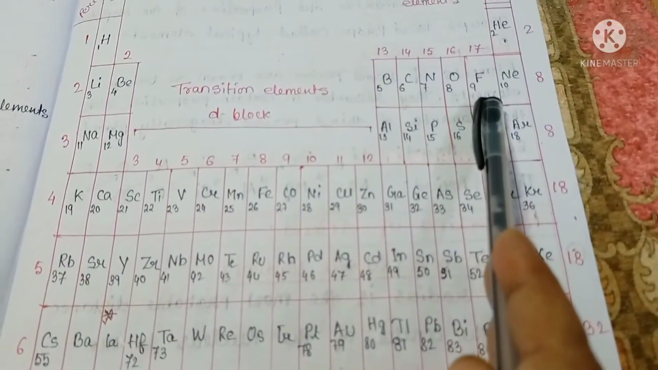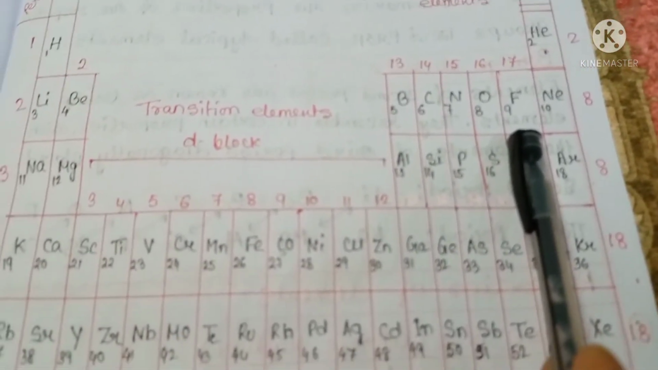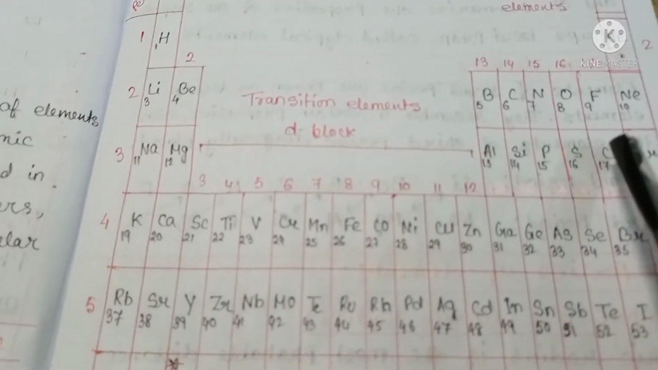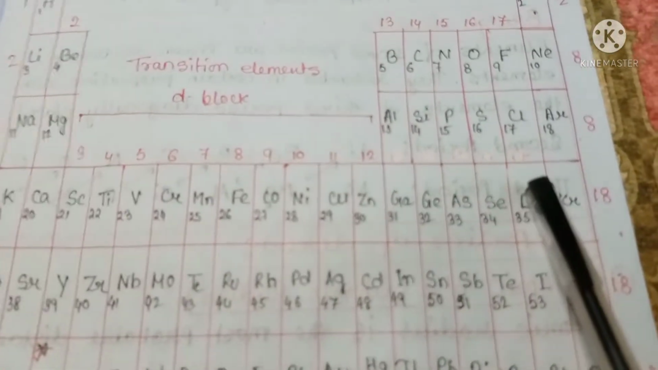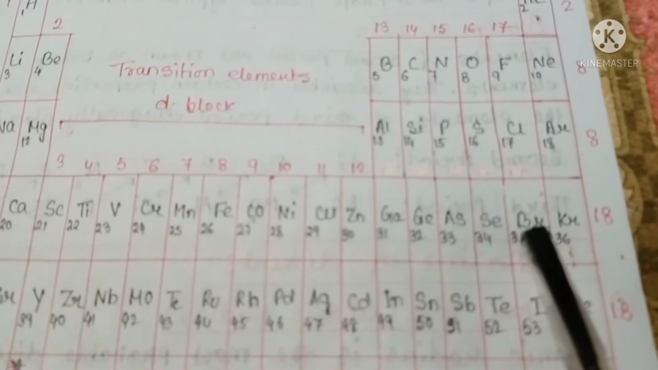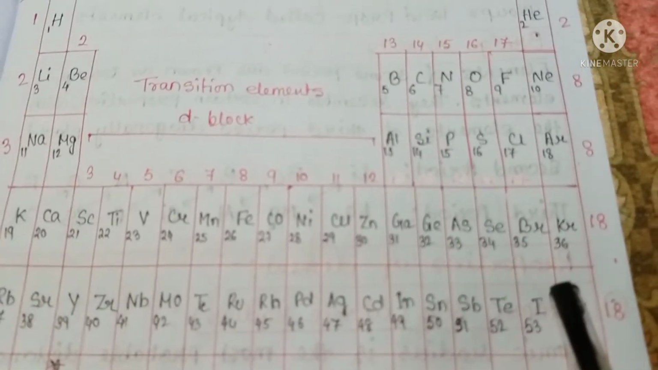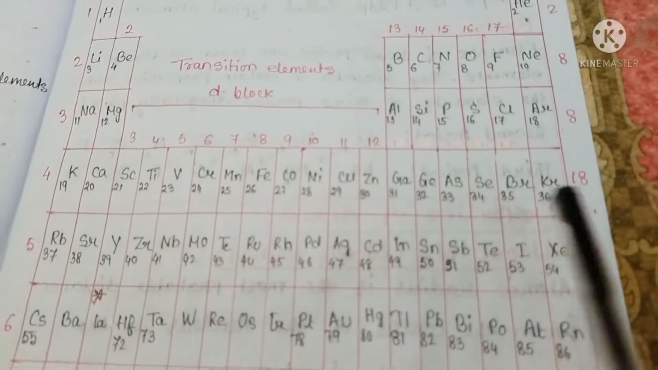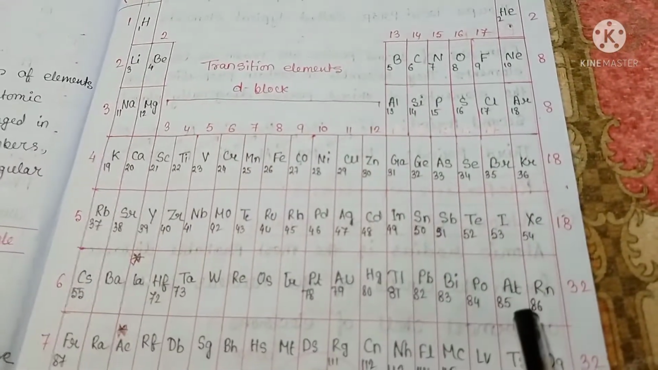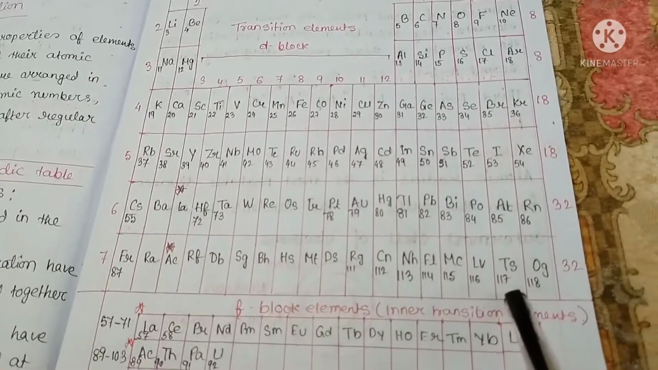Then group 17, the halogen family, means salt former. All elements in group 17 have 7 electrons in the outermost shell. So to acquire octet configuration, they need 1 electron. So their valency is -1. Fluorine, chlorine, bromine, iodine, astatine and tennessine belong to this group.